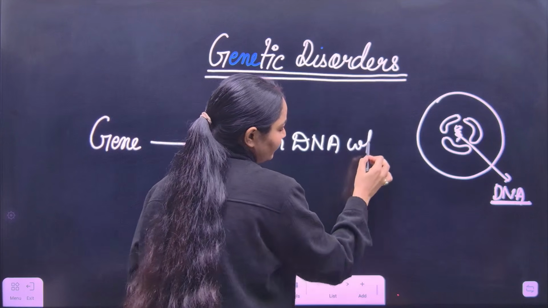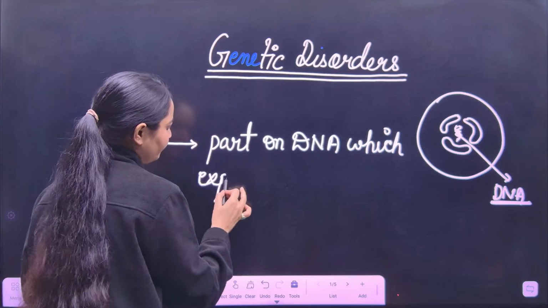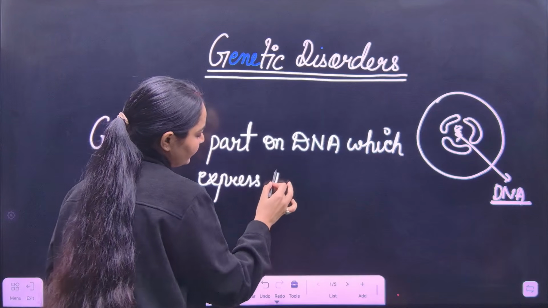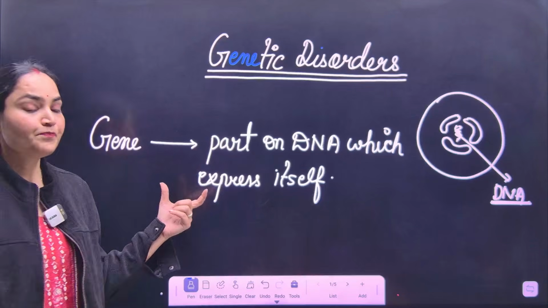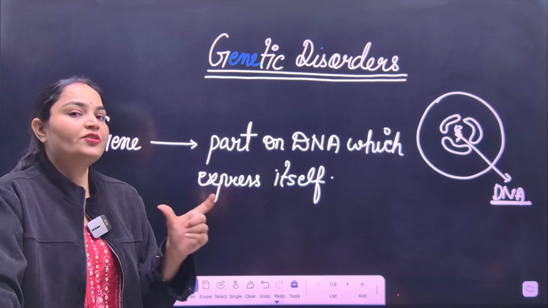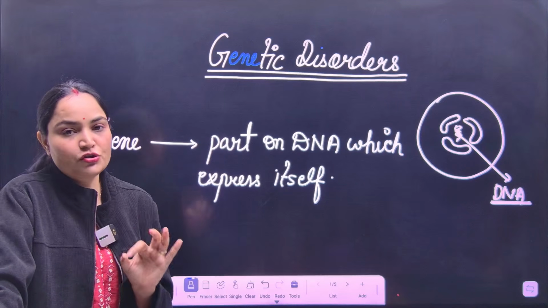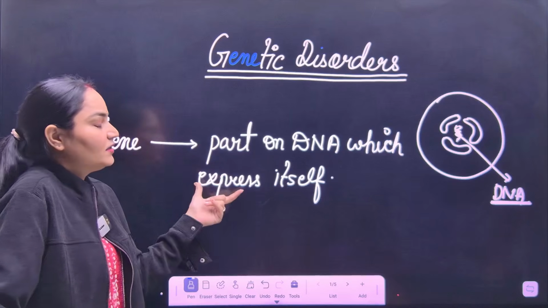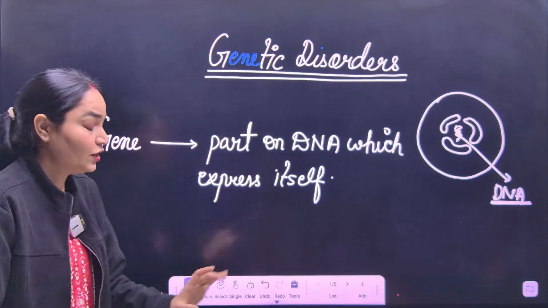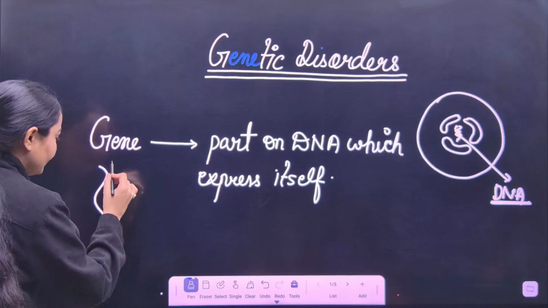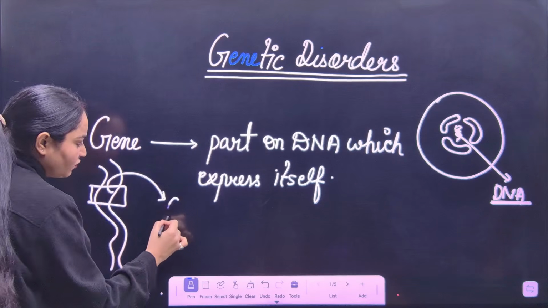which expresses itself, or in biology language we can call it a part of DNA which is transcribed into mRNA. That is the logical definition of the term gene. But in simple words, gene is a part of DNA. On our DNA, there are some parts which express themselves. These are called genes.